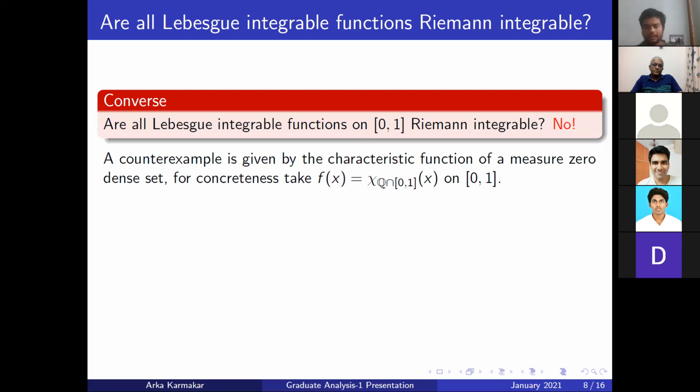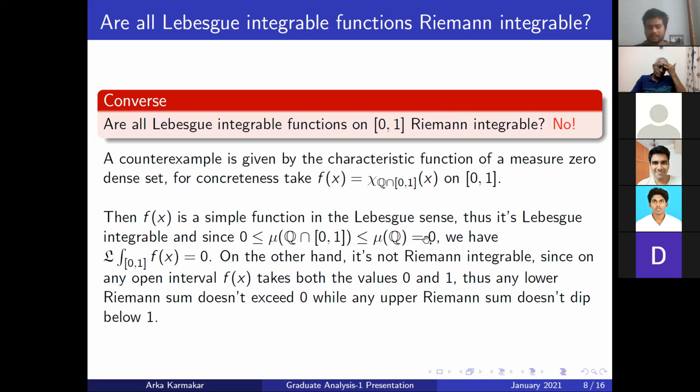But note that f is not Riemann integrable, because any open interval will contain both a rational and an irrational point. So then f will take both the values 0 and 1 in any open interval. Thus any lower Darboux sum will be less than or equal to 0, and any upper Darboux sum will be greater than or equal to 1.